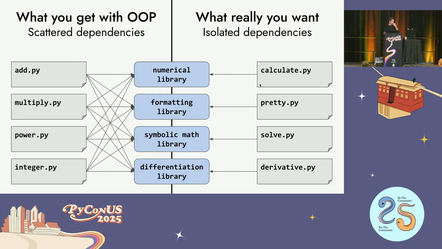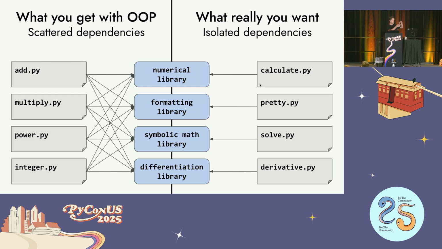The other thing you get is this maximal dependency graph where each class of operations has all the functionality in it, which means that module relies on everything. So when you're trying to write isolated tests or refactor parts of the system, you can't, because the add operation needs the numerical methods, it needs the formatting methods, it needs some symbolic math methods.